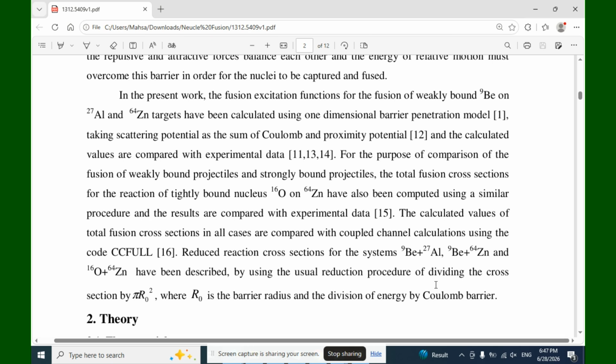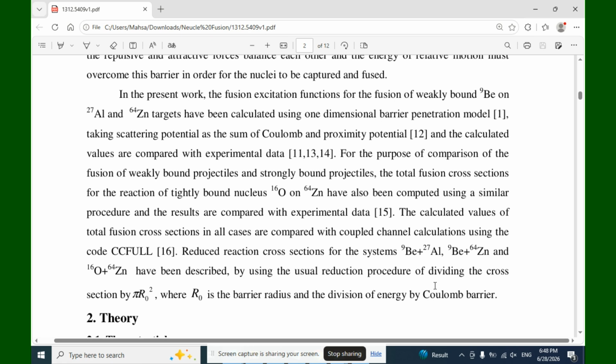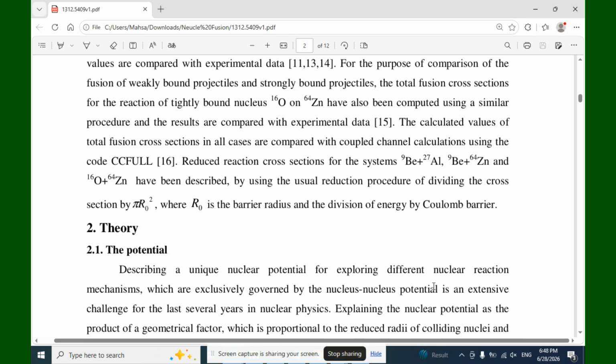The calculated values of total fusion cross sections in all cases were compared with coupled channel calculations using the code CCFULL. Reduced reaction cross sections for the systems beryllium-9 plus aluminum-27, beryllium-9 plus zinc-64, and oxygen-16 plus zinc-64 have been described by using the usual reduction procedure of dividing the cross sections by pi r0 squared, where r0 is the barrier radius, and the division of energy by the Coulomb barrier.